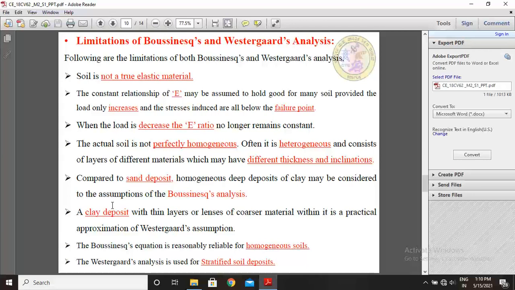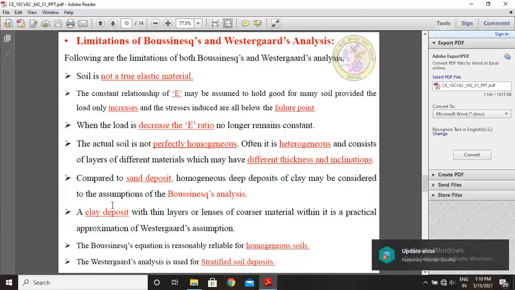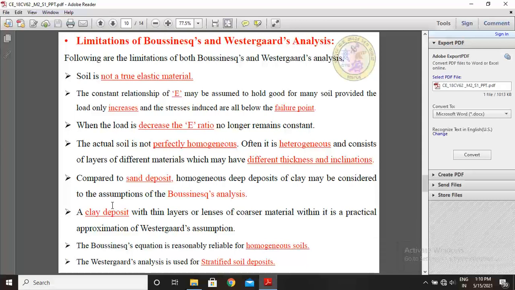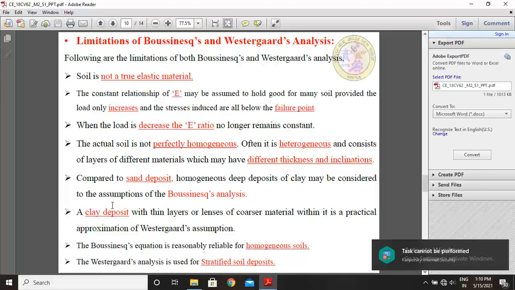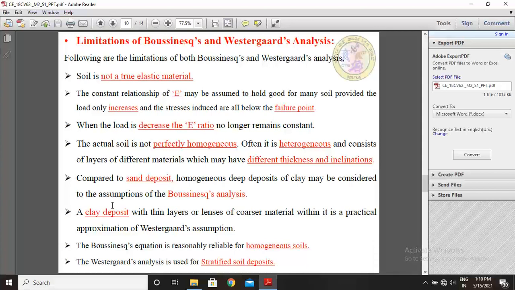The Westergaard analysis is used for stratified soil deposits. Stratified soil deposits means different soil layers are there. Then you use Westergaard analysis for calculation of vertical stress at a depth of Z with respect to a given point load at a radial distance r to know the total stress.